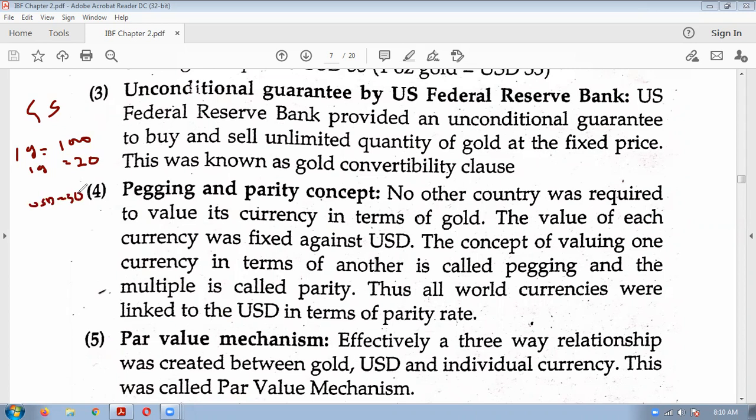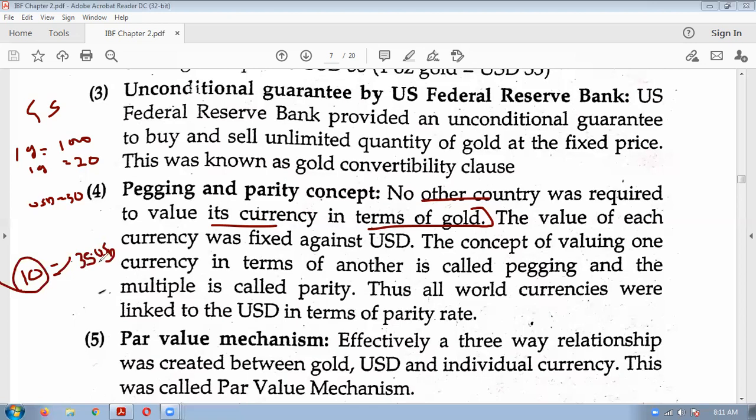But in the Bretton Woods system, no other country was required to value its currency in terms of gold. Why? Because the US dollar was already treated as a universal reserve. And 1 ounce of gold was equal to 35 US dollars. Now the countries just need to have gold, so if they have gold, they could get the US dollar against it.